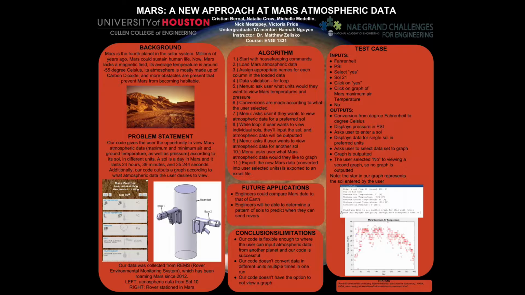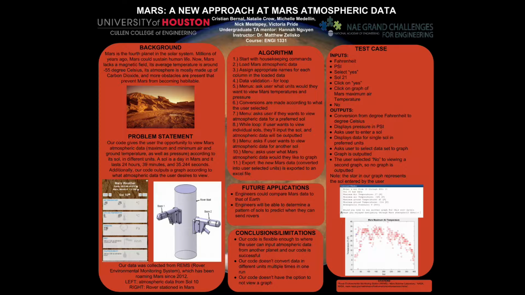We as a group were able to find Mars atmospheric data. The data consists of the maximum and minimum ground and air temperature in degrees Celsius, as well as the pressure in pascals. From the data, we decided that the purpose of our code would be to give the user the opportunity to decide what he or she wants to view in terms of atmospheric data, and whether or not he or she wants to convert certain data into different units.